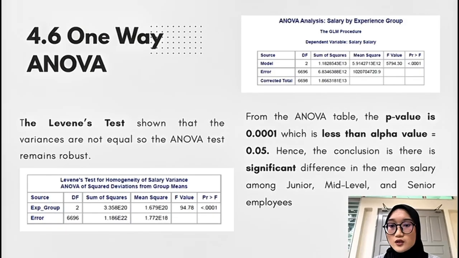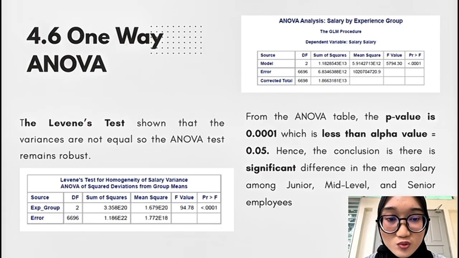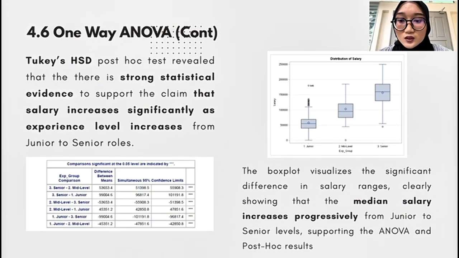Next is one-way ANOVA. Levene's test showed that the variances are not equal, so the ANOVA test remains robust. And then the second one is the hypothesis test. From the ANOVA table, the p-value is 0.001, which is less than the alpha value 0.05. So the conclusion is there is a significant difference in the mean salary among junior, mid-level and senior employees. The third is the Tukey test. The post-hoc test revealed that there is strong statistical evidence to support the claim that salary increases significantly as experience level increases from junior to senior roles.